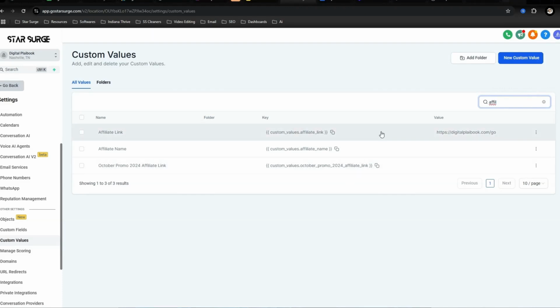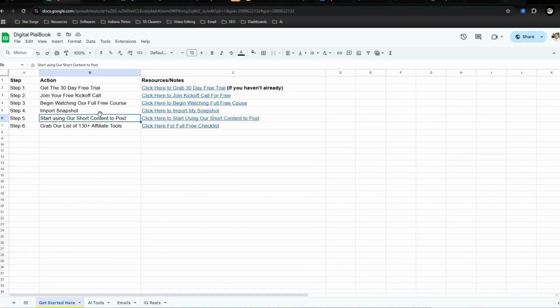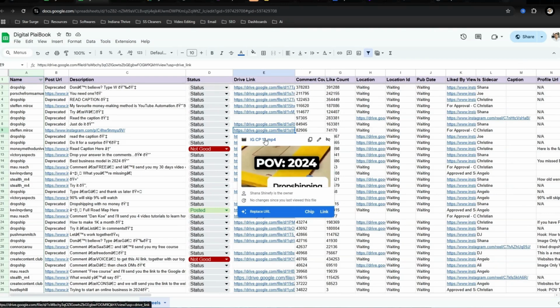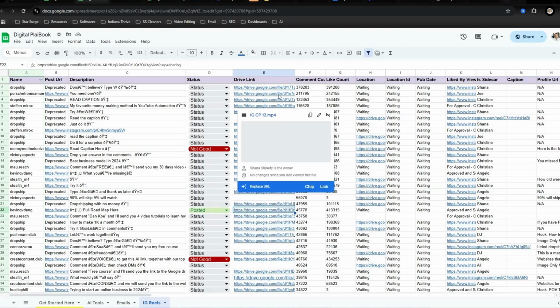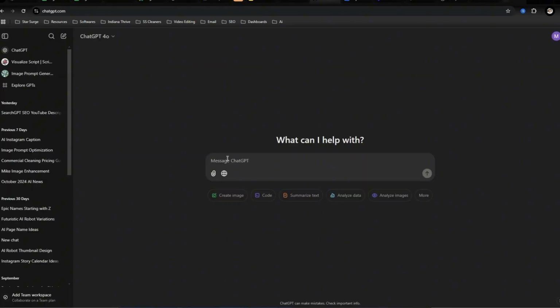So once you have the backend set up plus the front end, now we need to go to step 5, which is start using short form content to post. Now right here is a list of already done for you content. You can go ahead and click, download this, and then schedule it out in the marketing section of the Go High Level software. Now for you to be able to write captions or anything like that, I suggest using a tool like ChatGPT, and then you could pick a caption about whatever.